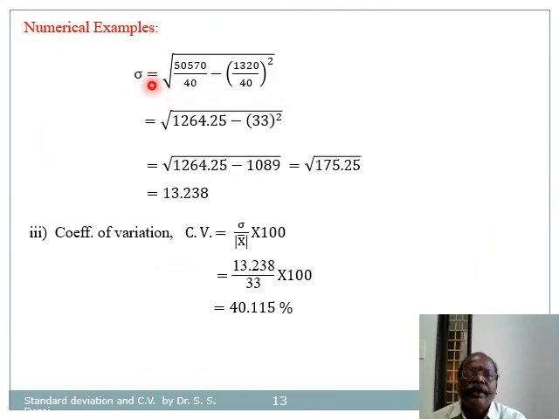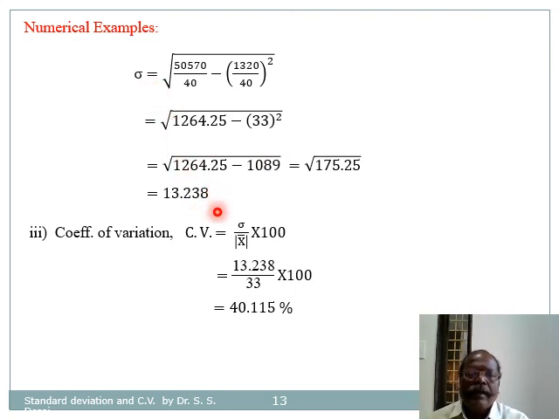So by substituting the values, standard deviation becomes root of 50,570 divided by 40 minus 1320 divided by 40 bracket square, and after simplification we have the value of sigma is equal to 13.238.